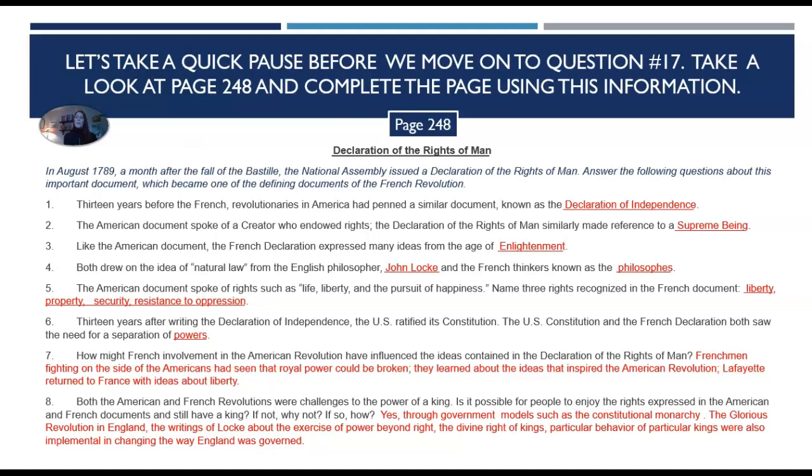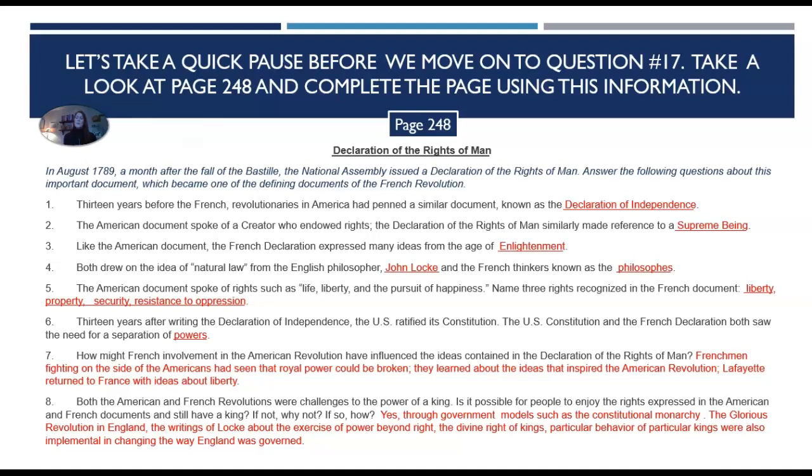Number 7. How might French involvement in the American Revolution have influenced the ideas contained in the Declaration of the Rights of Man? Frenchmen fighting on the side of the Americans had seen that royal power could be broken. They learned about the ideas that inspired the American Revolution. Lafayette returned to France with ideas about liberty.